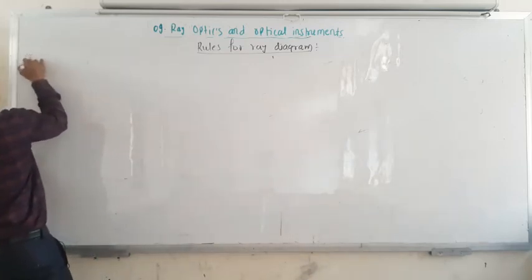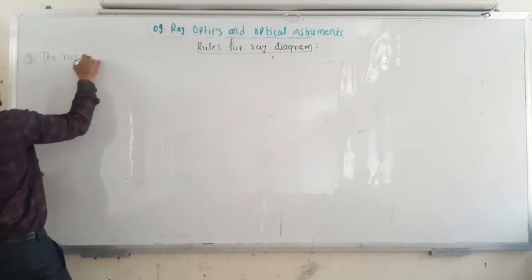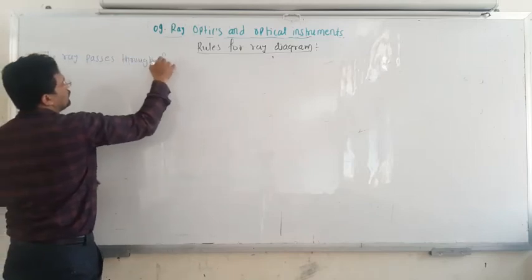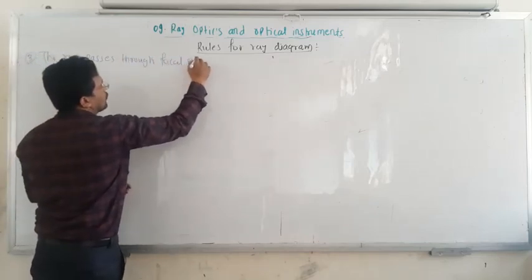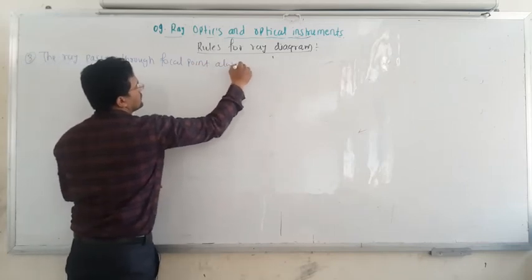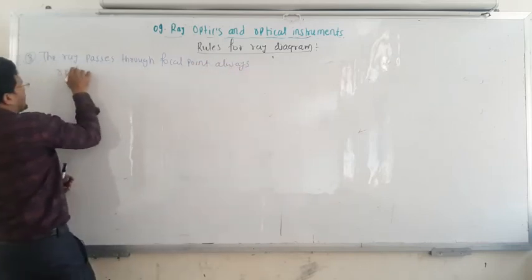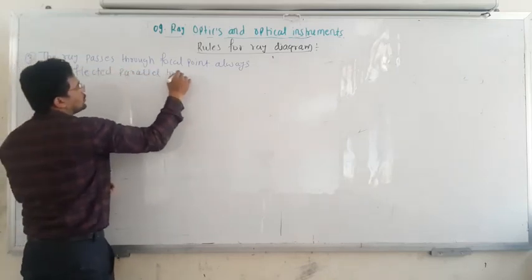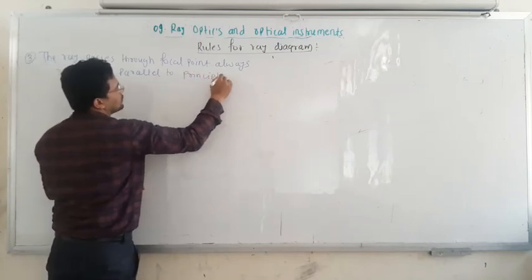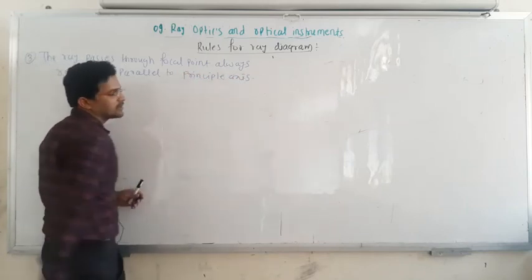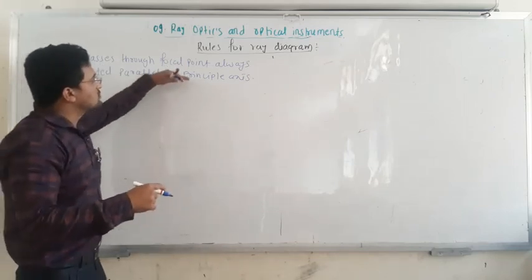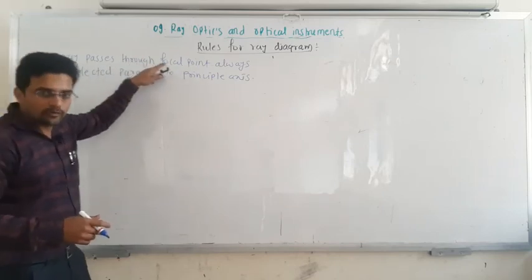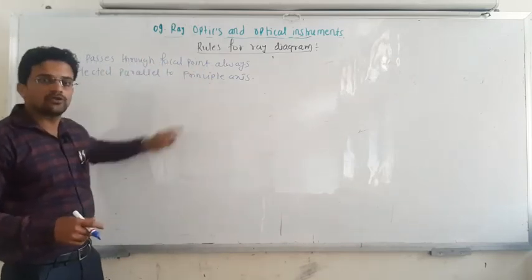The third one: the ray that passes through the focal point is always reflected parallel to the principal axis. First rule is what? The ray which is parallel to the principal axis always passes through the focal point. Now the ray incident from the focal point will move always parallel to the principal axis.